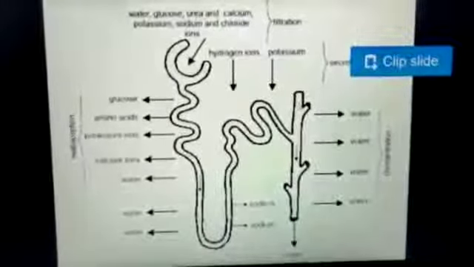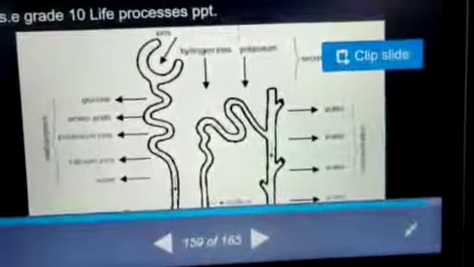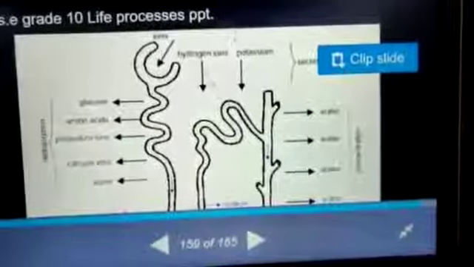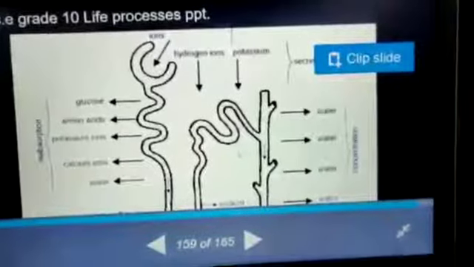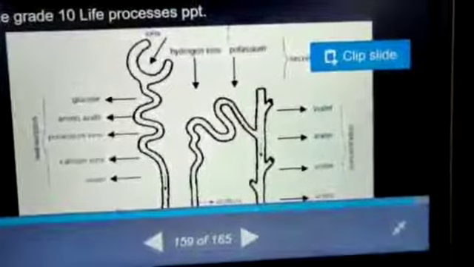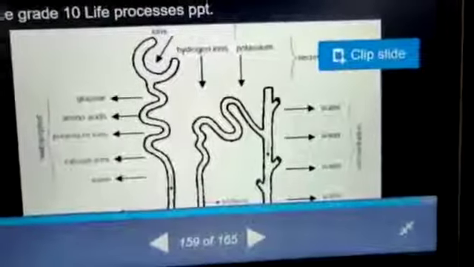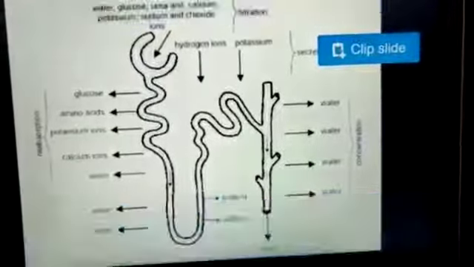See children, glucose, amino acid, potassium, calcium, water are all absorbed through this part. Then this U-shaped structure is Henle's loop, and this is the second convoluted tube, which helps in absorption of hydrogen ion and potassium, and then they pour into this collecting duct, the collection of urine.